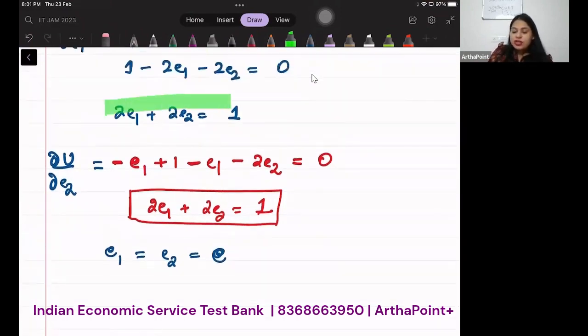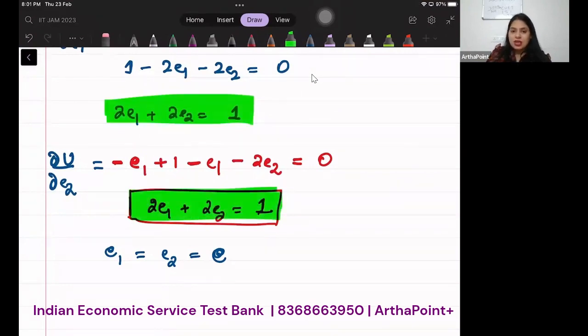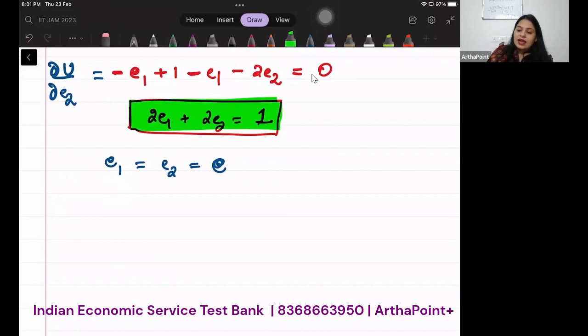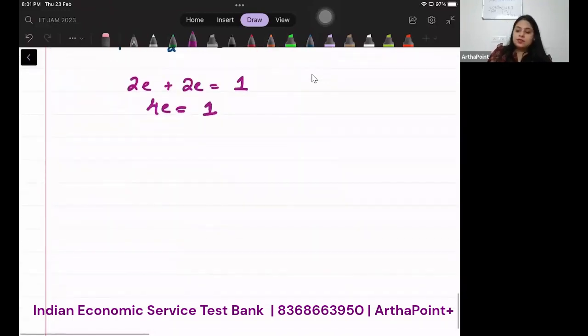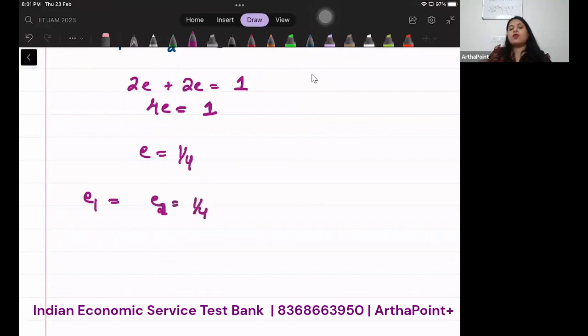So I can put it in this equation or in this equation, both are the same. What will I get? 2E plus 2E is equal to 1. 4E is equal to 1. E is equal to 1 by 4. So in this case, each agent will put 1 by 4 of effort.